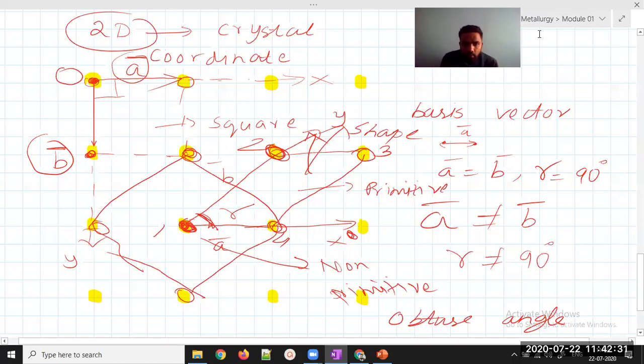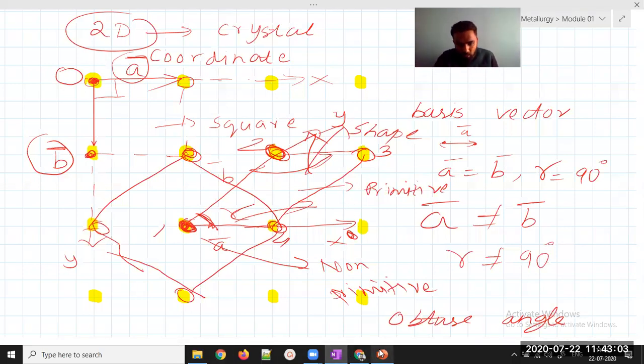Point 4, 2 or 4? Can there be 1 point or 2 points? 2 and 3, or 2 or 4? Very nice. 2 can also have an obtuse angle, beta. 4 will have an obtuse angle, but can't you see this angle? This angle is also obtuse. Similarly, this angle is also obtuse. So if I want to have an obtuse angle, I'll put my coordinate system at 2 or 4.